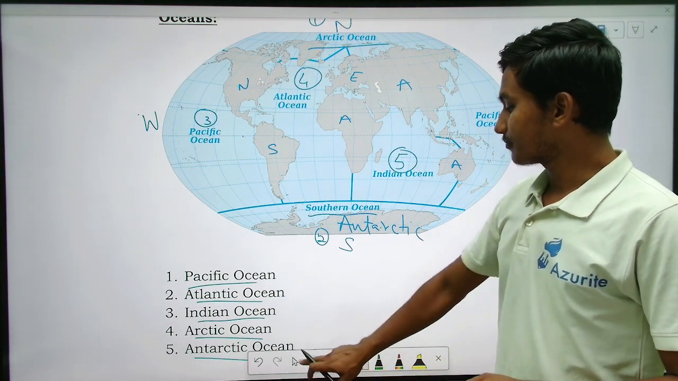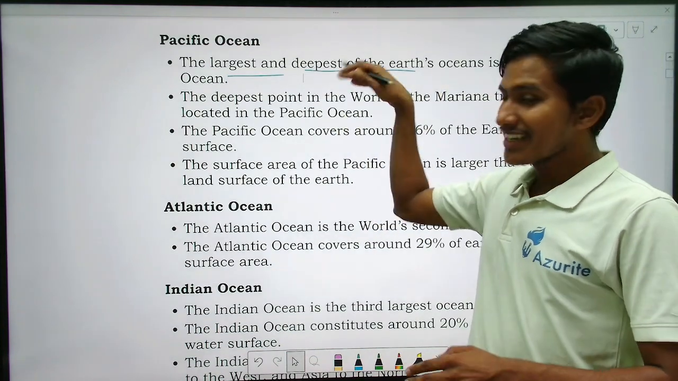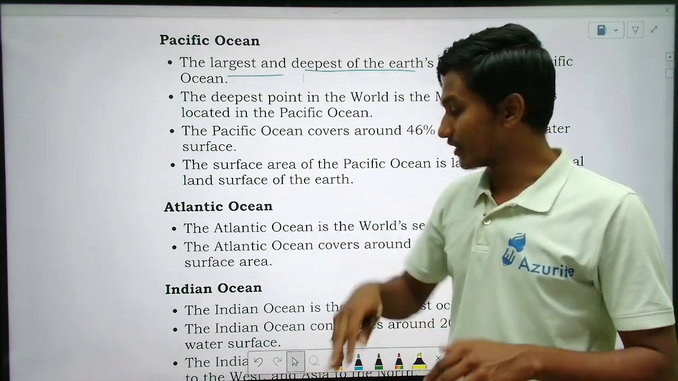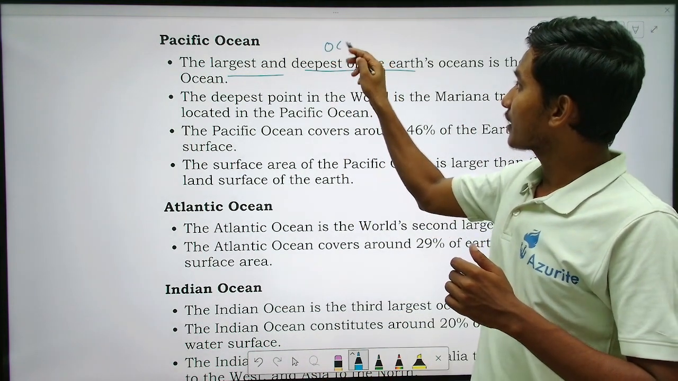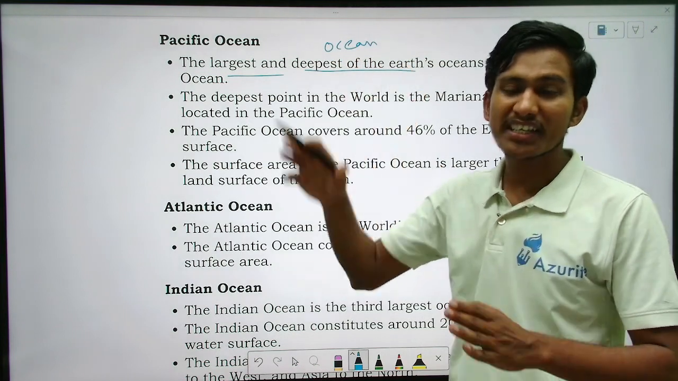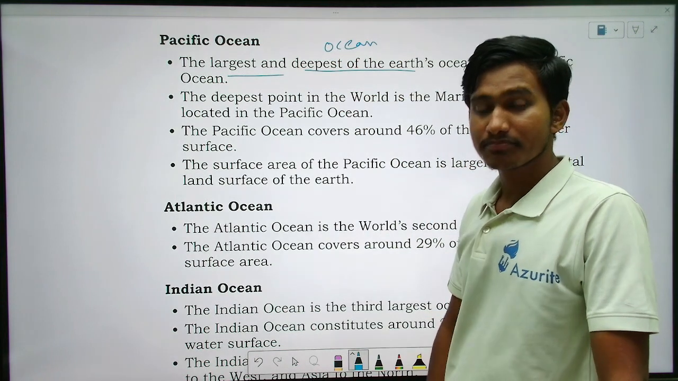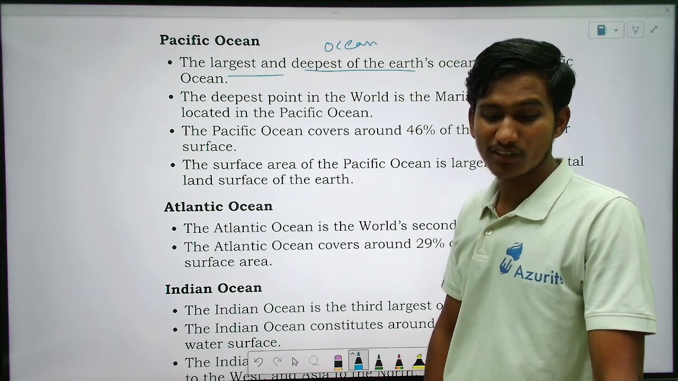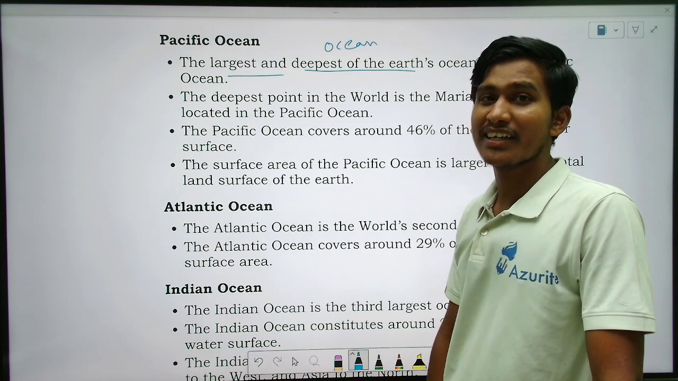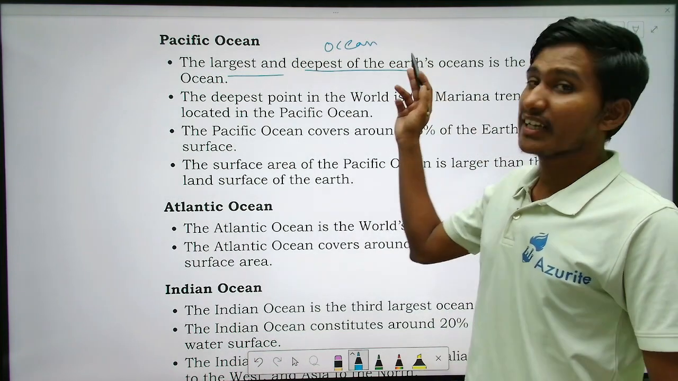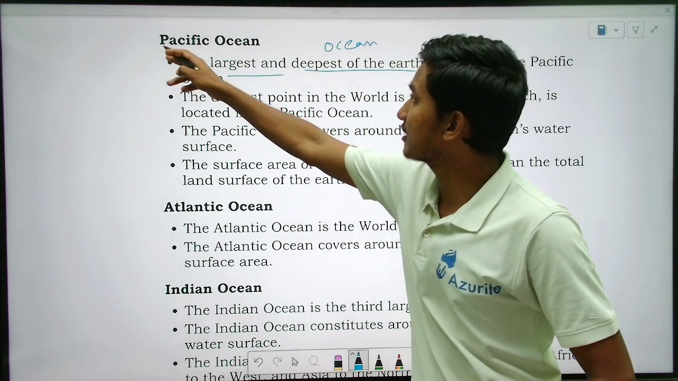So next, the deepest point of the earth in the ocean. The deepest part in the sea is in the Pacific Ocean. What is it? Tell me. The deepest point is Mariana Trench. Mariana Trench, right? Which ocean? It is in the Pacific Ocean.